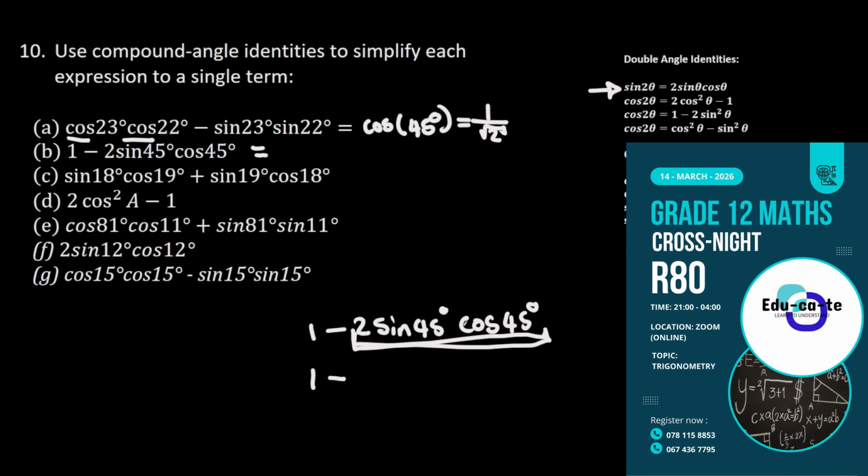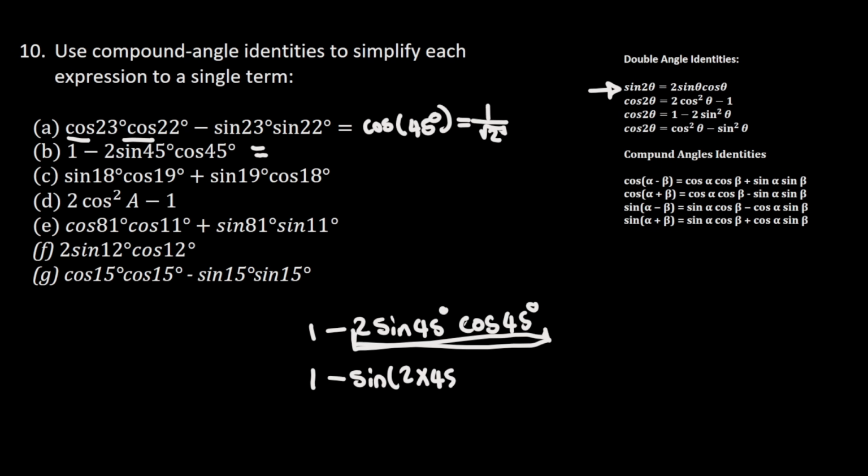So this is going to be 1 minus sine of 2 times 45 degrees, which is going to be equals to 1 minus sine of 90 degrees. We know that sine of 90 is 1. So this is going to be 1 minus 1, which is equals to 0.